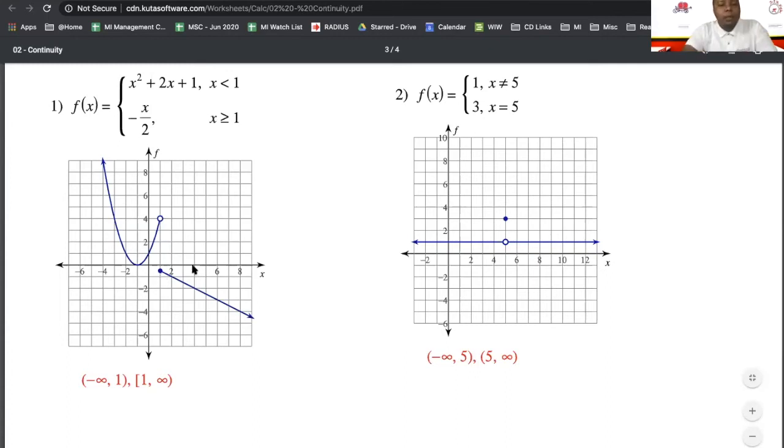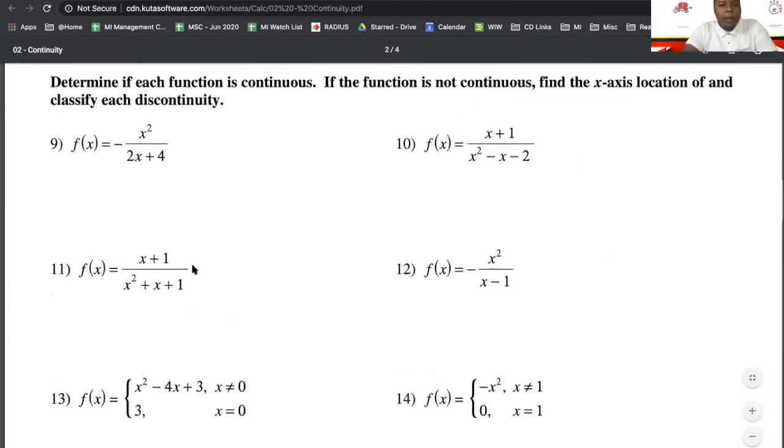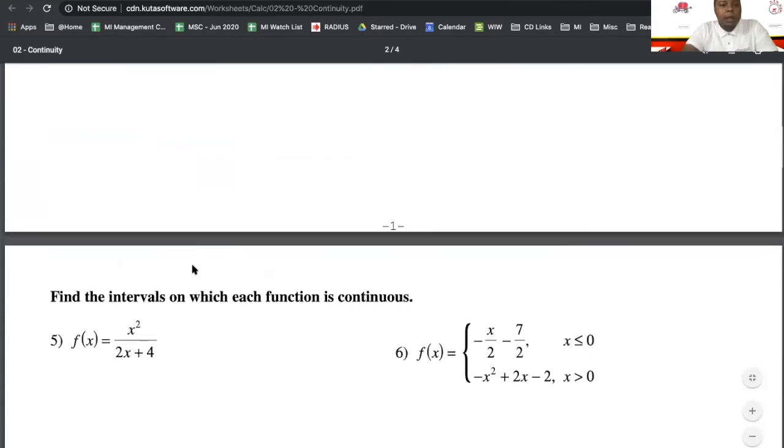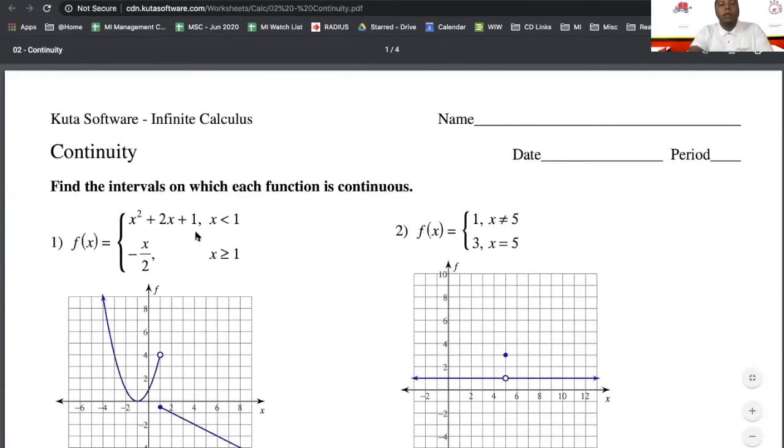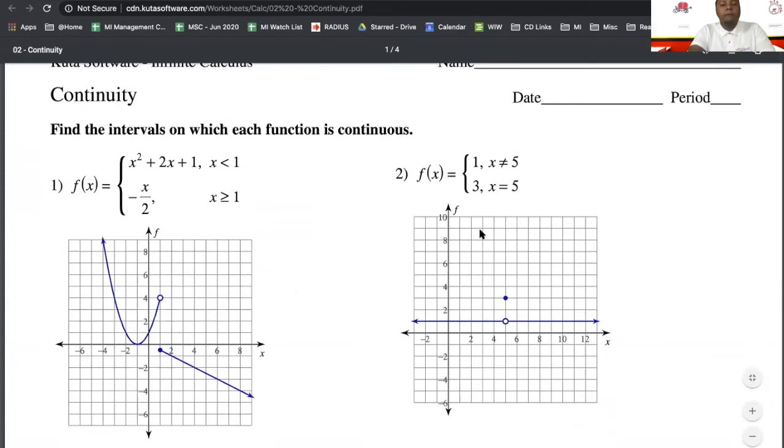That handles continuity there. So hopefully that makes sense about what continuity is, and definitely make sure that you follow up on those 3 conditions to make sure you understand what it all entails to be a continuous function. Now let's briefly talk about number 2 here. We have f of x, where f of x equals 1 when x doesn't equal 5, and then f of x equals 3 when x does equal 5.